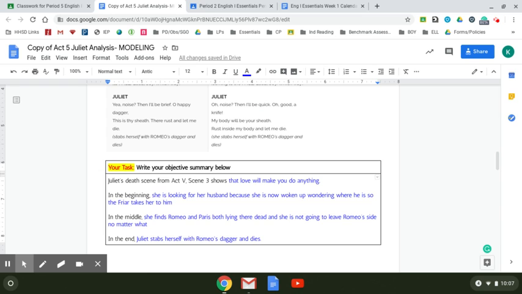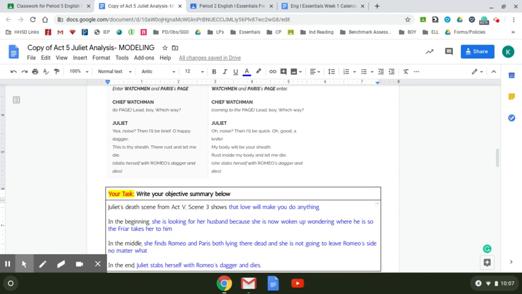In the beginning, she's looking for her husband because she's wondering where he is, and the friar helps her find him. When she sees him and Paris lying there dead, she realizes she's never going to leave Romeo's side. And in the end, she panics when the watchman is coming in, and she decides she needs to join Romeo in death, and so she kills herself.